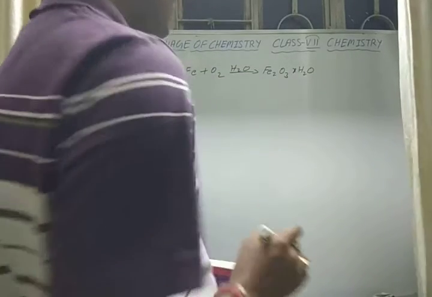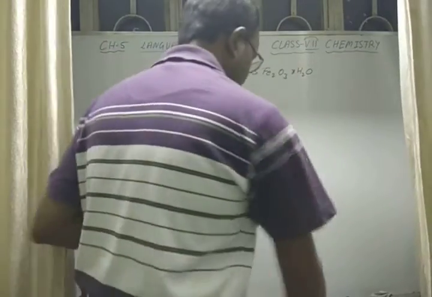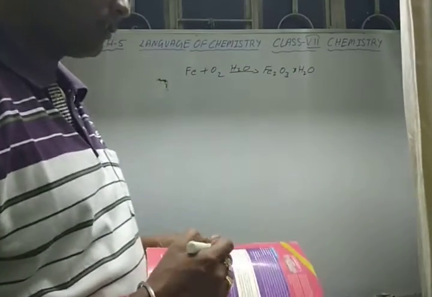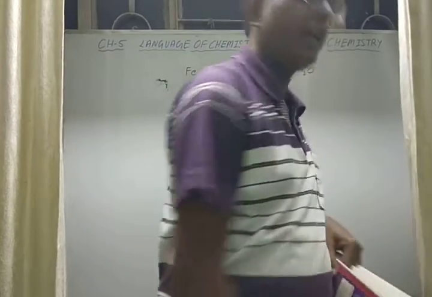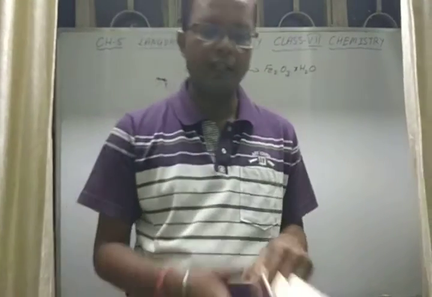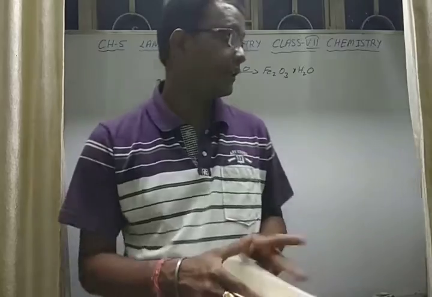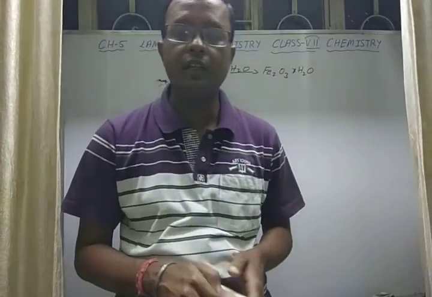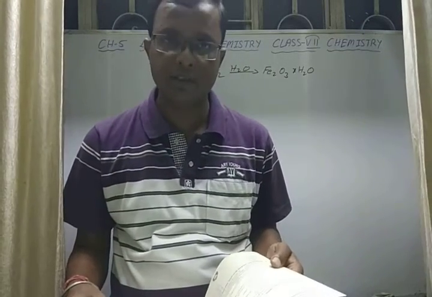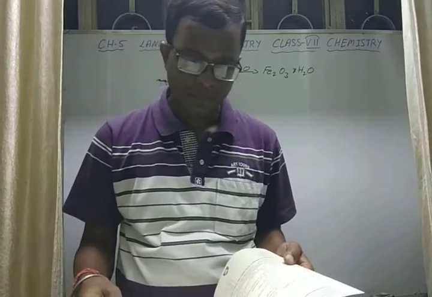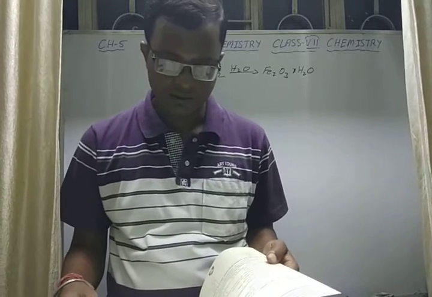Here you can see the number of water molecules present in the rust, and for that we write X. If it is 1, it is monohydrated, then dihydrated, trihydrated, like that we have to write. So we see here ferric oxide is formed, a new substance after the reaction, hence it is a chemical reaction.